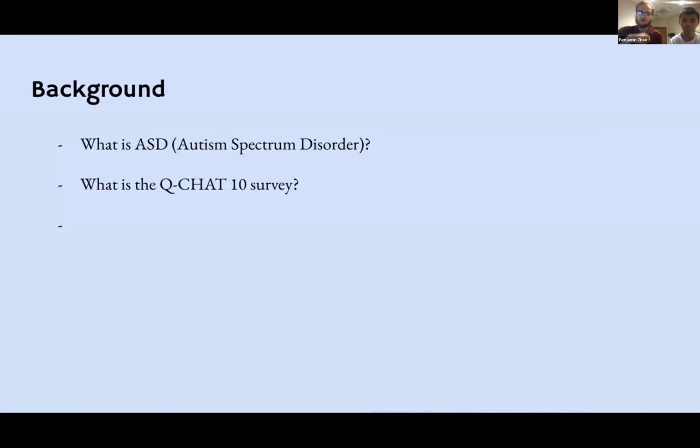So it's also important to identify ASD early because the brain is plastic when a child is really young, and potential treatments, when intervened early, can have a greater impact than if they're implemented later. To assist in the diagnostic process, some people have created abridged questionnaires such as QChat-10, which can be used to screen young children for ASD so they can get a referral for a diagnostic exam and then possibly be diagnosed.